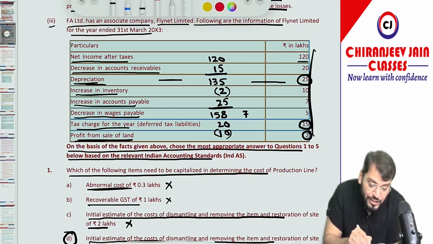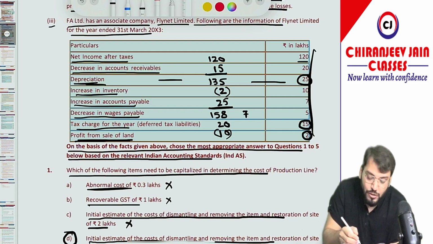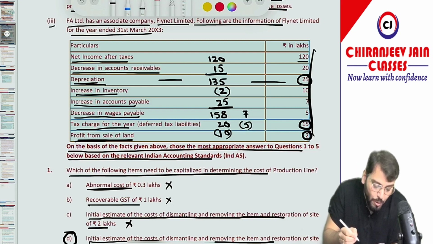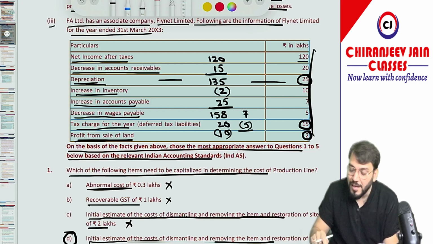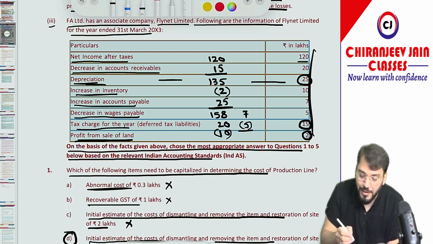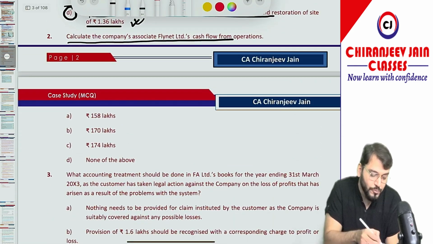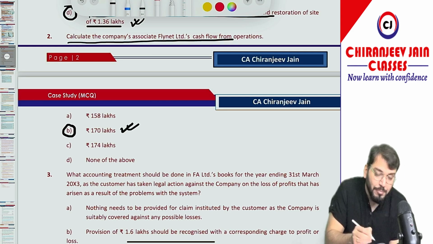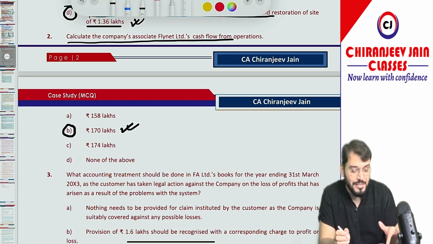Then they gave decrease in wages payable. So wages payable is also a liability. So 5 will be deducted. I hope all the points have been done. Now find out plus minus. So 158 plus 20 minus 10 plus 7 minus 5. It is coming 170. Let's see if 170 is an option or not. So 170 is an option. So point number B is correct. Point number B is correct. Got this point? Yes, sir.